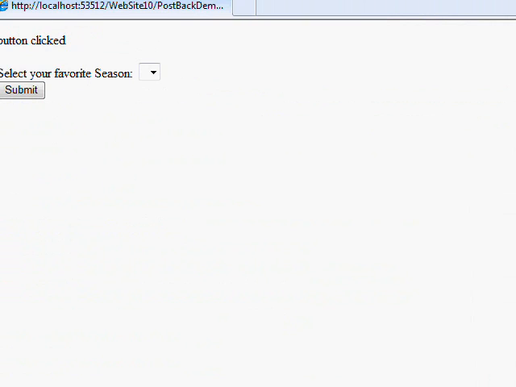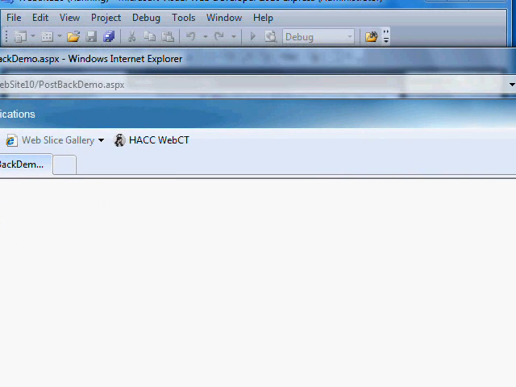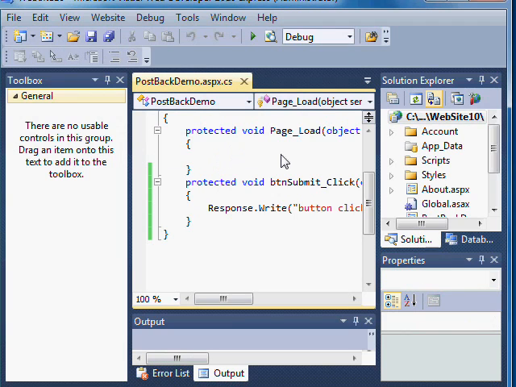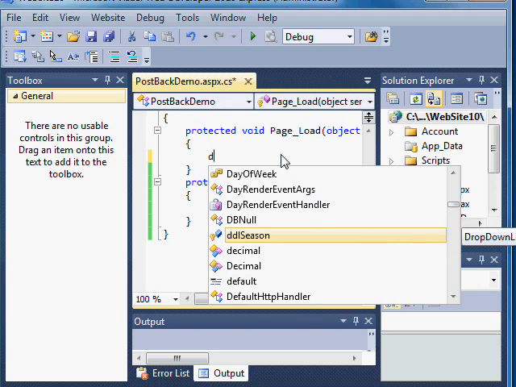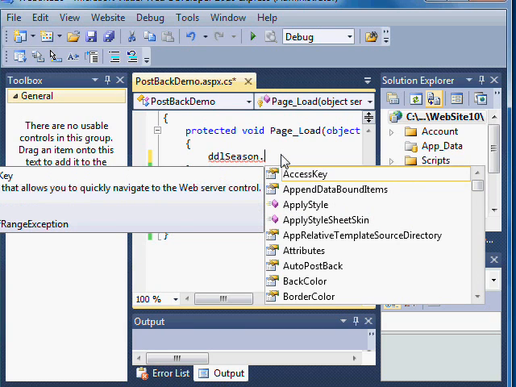So now that we've established the basic page layout, we're going to add some drop-down list items to our select statement. One way to do this is to define them in code in the page load event. So if you remember, I named my drop-down list DDL season, and autocomplete of Studio is looking at anything available to this page, and it found DDL season. So I just hit tab to bring that out of the list, or I could just type DDL season. And then when you hit the period character, it brings up a list of methods and properties.